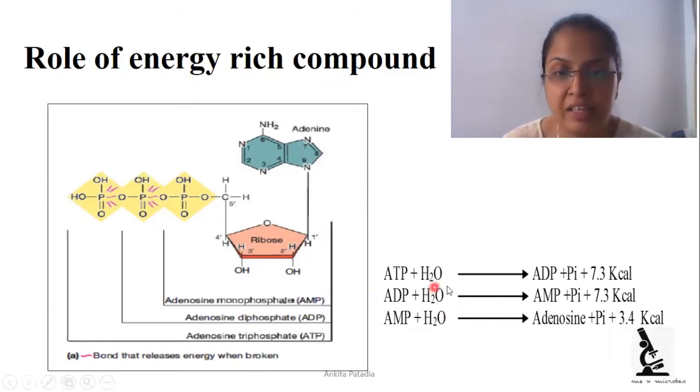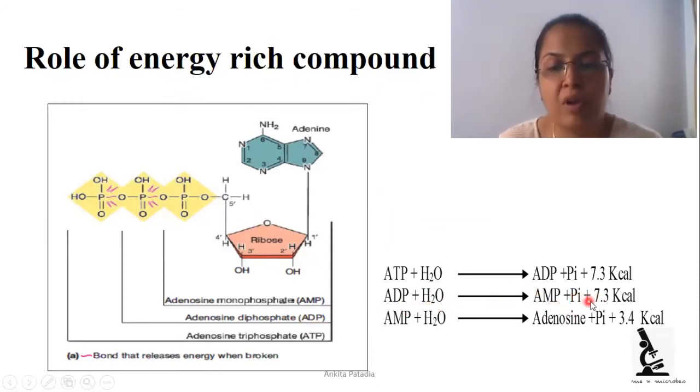Here we can see that in this reaction hydrolysis is required for the formation of ADP, that is adenosine diphosphate. So now one phosphate is removed here. So 2 phosphates are still there, with a high energy bond to be removed. So this ADP is there. Now that ADP is hydrolyzed again and produces AMP, removing the phosphate molecule and again producing 7.3 kilocalories of energy. So that AMP will be generated. Here we can see that again this bond will be broken. First here this is broken and ADP is generated.